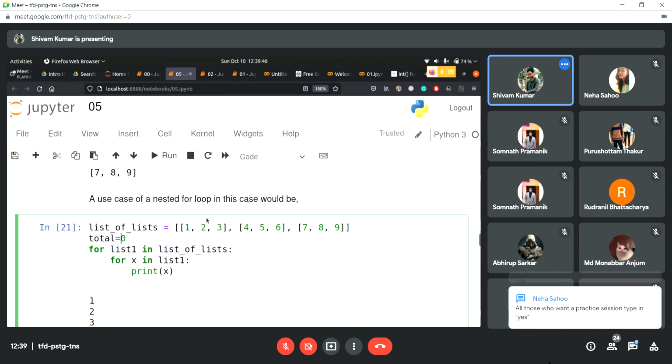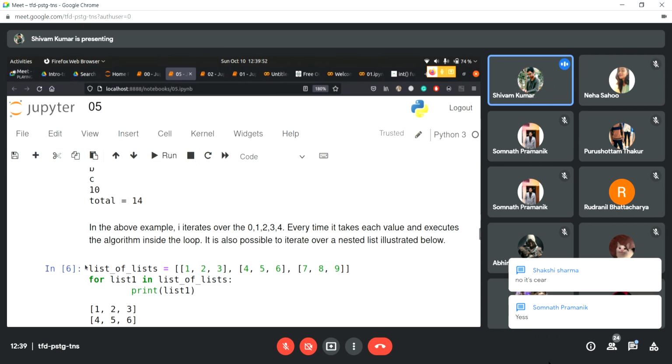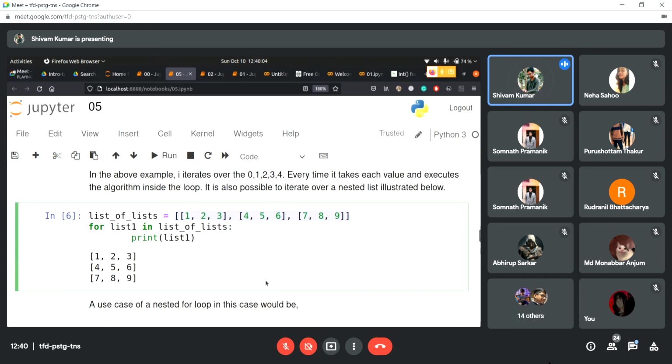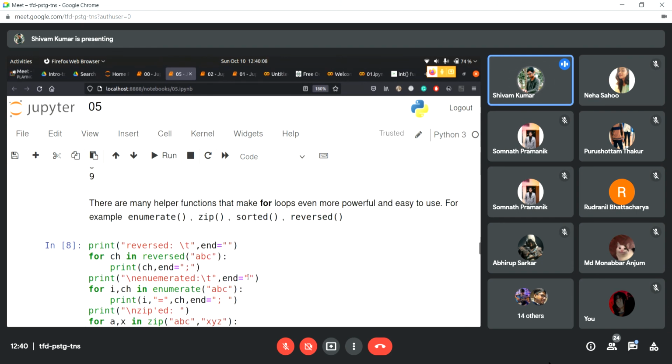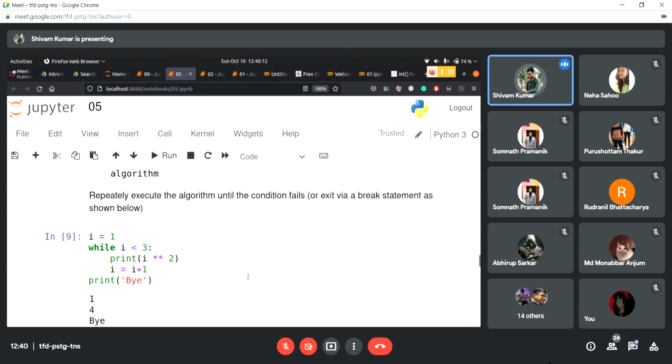So don't worry about nested if, nested for loops, nested lists. For now, you have understood what if statements are and what for statements are. A for statement is just a loop, and lists are just collections of objects. Don't worry about nested lists and nested for loops. So we are done with loops and lists.